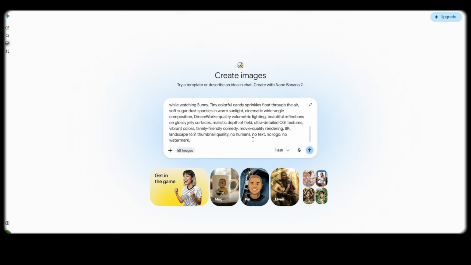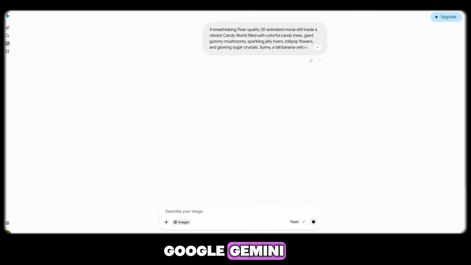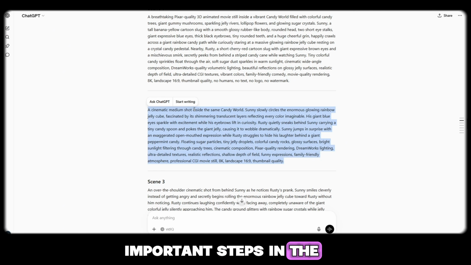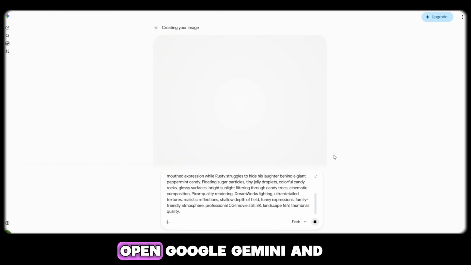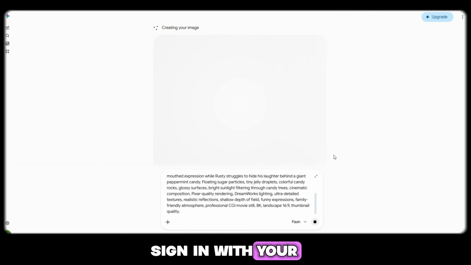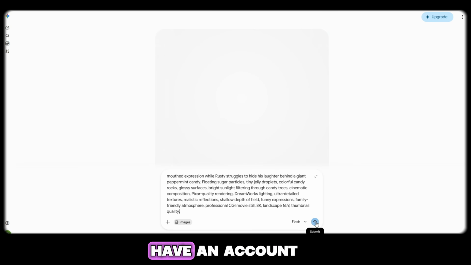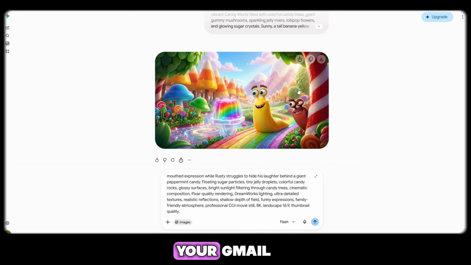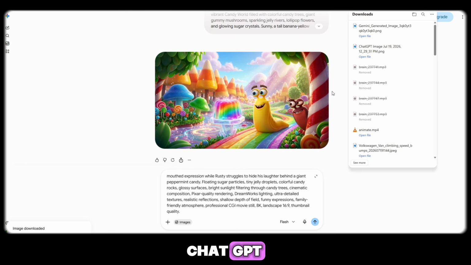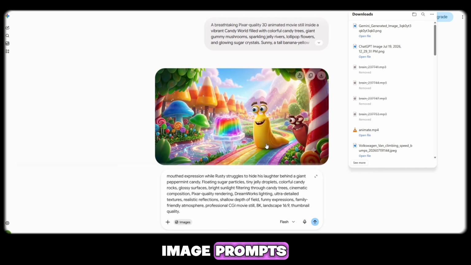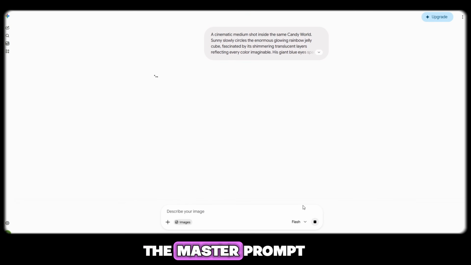For image generation, we're going to use Google Gemini, and this is one of the most important steps in the entire workflow, so make sure you follow everything carefully. First, open Google Gemini and sign in with your Google account. If you don't already have an account, simply log in using your Gmail. Once you're inside Gemini, you'll see the chat interface. Now, go back to ChatGPT and copy the cinematic image prompts that were generated using the master prompt.